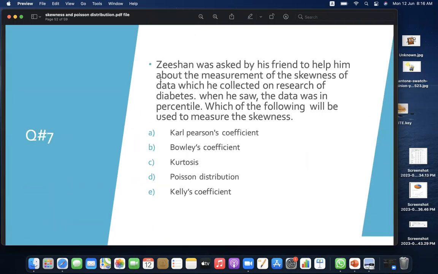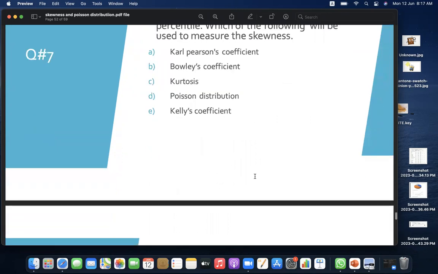Question number 7. Zishan was asked by his friend to help him about the measurement of the skewness of data, which he collected on research of diabetes. When he saw the data was in percentile, which of the following will be used to measure the skewness? A, Karl Pearson's coefficient, B, Bowley's coefficient, C, kurtosis, D, Poisson distribution, E, Kelly's coefficient. It would be E, Kelly's coefficient.